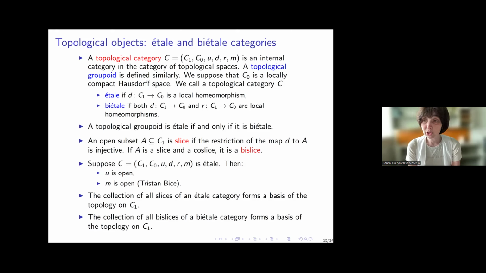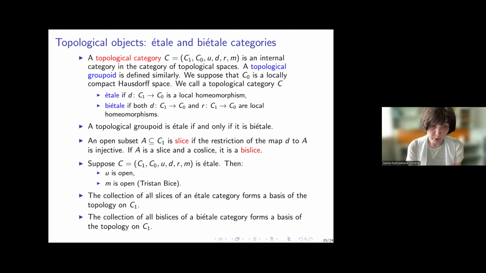We call a topological category étale if the domain map is a local homeomorphism, and we call it biétale if both domain and range maps are local homeomorphisms. Note that for topological groupoids, étale and biétale are equivalent due to the presence of the inversion map. But for categories, it's not the case. An open subset is called a slice if the restriction of the domain map to the set is injective. A slice and a co-slice simultaneously is a bislice.